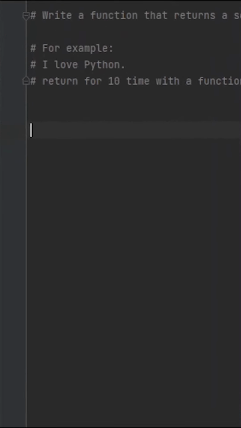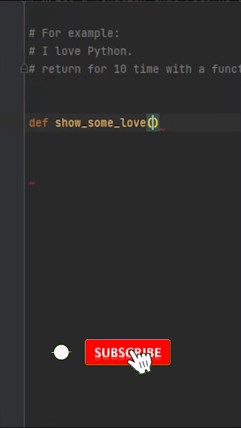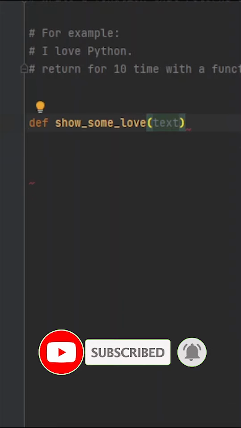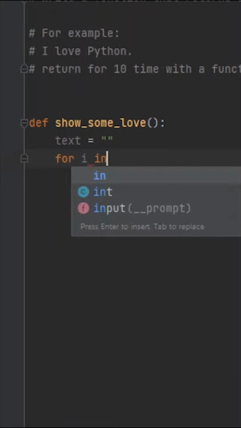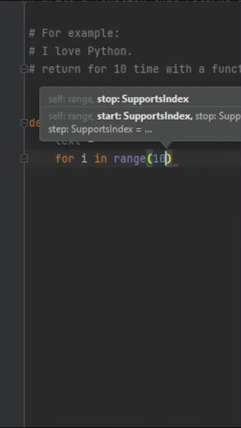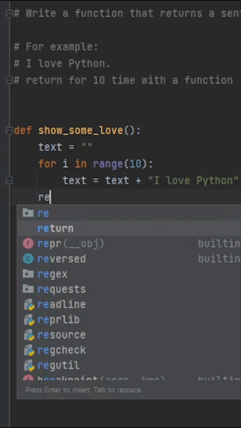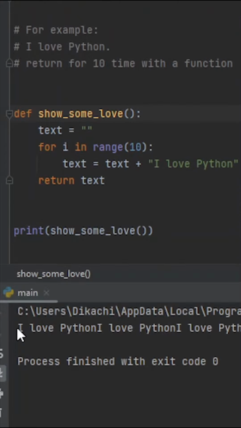Most people will write it this way: defining a function, show_some_love, declaring the text variable or receiving it as a parameter, using a for loop, for i in range(10), then text equals text plus "I love Python." Then they will return the text, which will still give you the result.